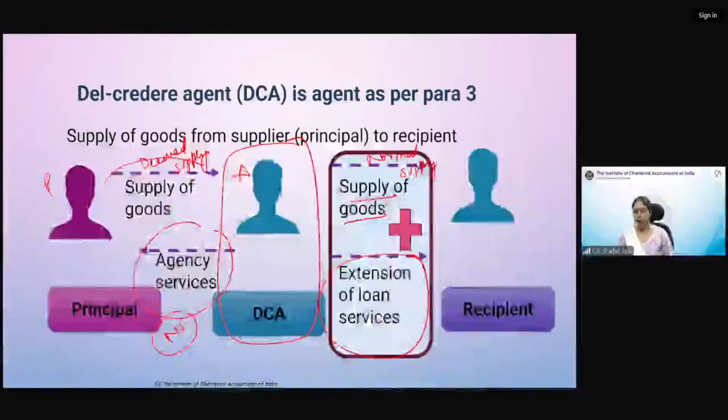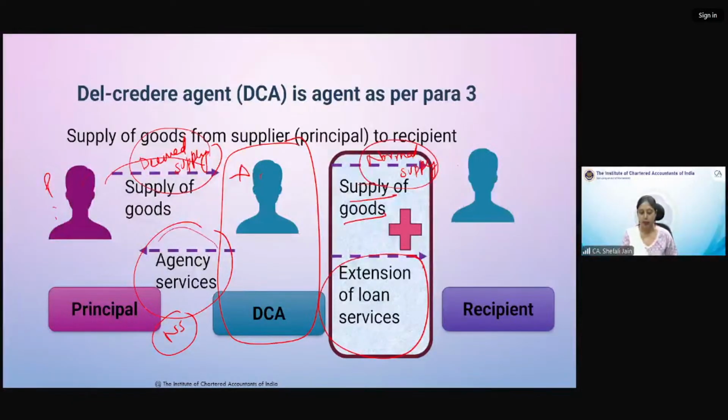Now here the supply of goods by principal to agent will be deemed supply, and agent to consumer will be a normal supply. Agency services will be simply taxed in the similar manner, and loan extension services will also be there as it was there in the previous slide. Now let me see your doubts and then I will tell you the point.